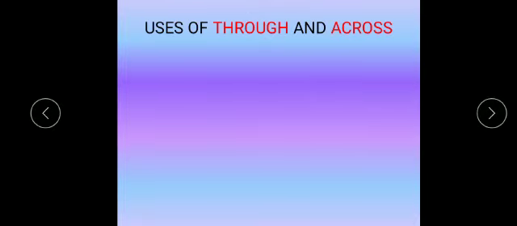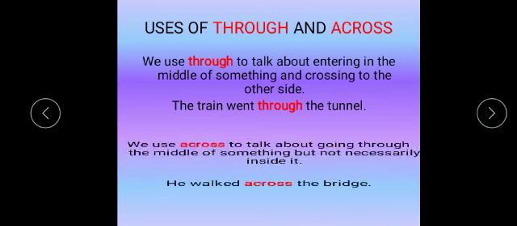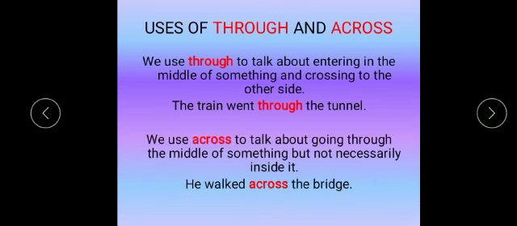Now let's see the uses of through and across. We use through to talk about entering in the middle of something and crossing to the other side. For example, the train went through the tunnel. And we use across to talk about going through the middle of something but not necessarily inside it. For example, he walked across the bridge.